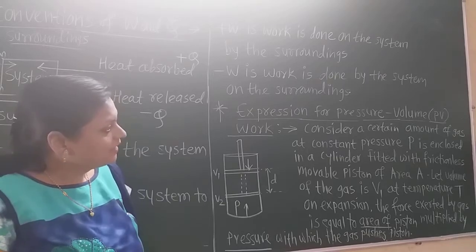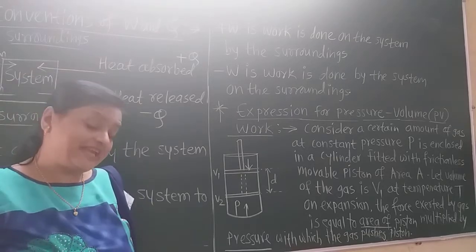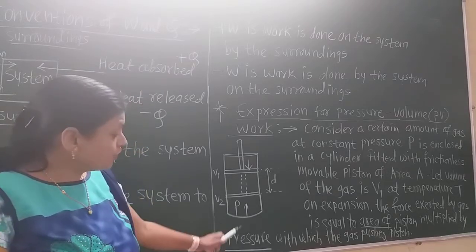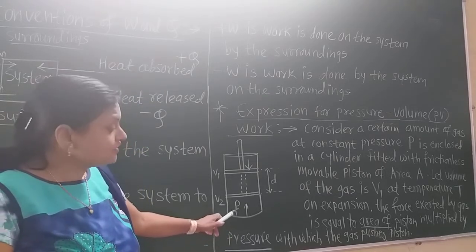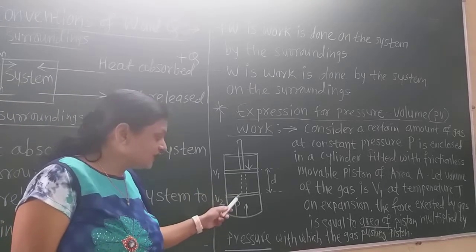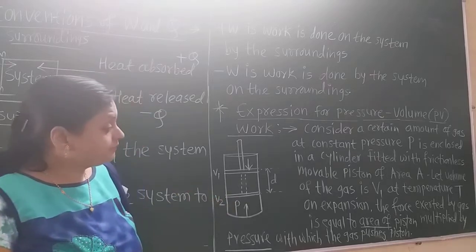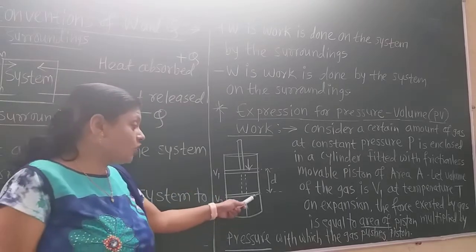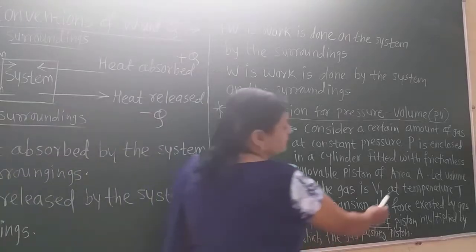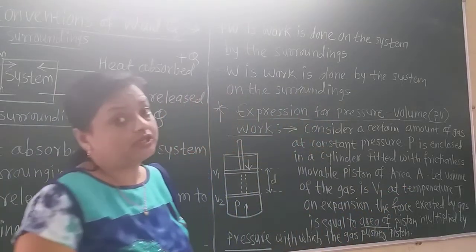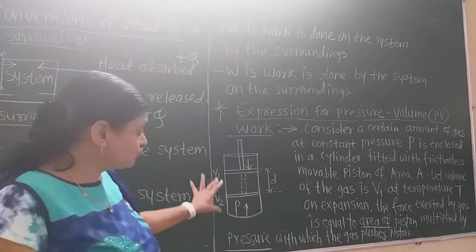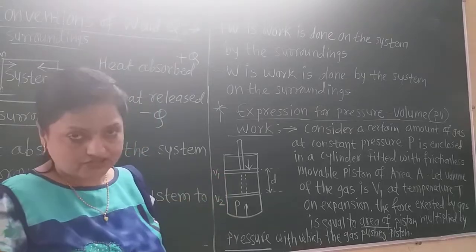Now see here, consider a certain amount of gas. This certain amount of gas at the constant pressure P is enclosed in a cylinder fitted with a weightless and frictionless movable piston. The piston has the area of cross section capital A. Let the volume of the gas initially be V1. Suppose this is the volume of the gas.